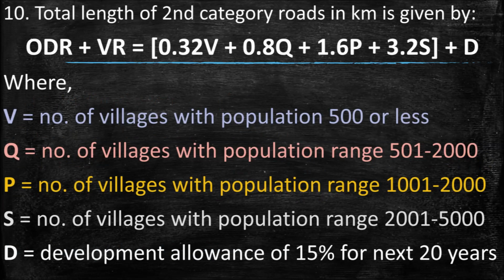The formula used to calculate the total length of second category roads in kilometers is given by ODR plus VR, that is, other district roads plus village roads, is equal to 0.32 V plus 0.8 Q plus 1.6 P plus 3.2 S plus D, where V stands for number of villages with population 500 or less, Q stands for number of villages with population range 501 to 1000, P stands for number of villages with population range 1001 to 2000, S stands for number of villages with population range 2001 to 5000, and D stands for development allowance of 15% for the next 20 years.